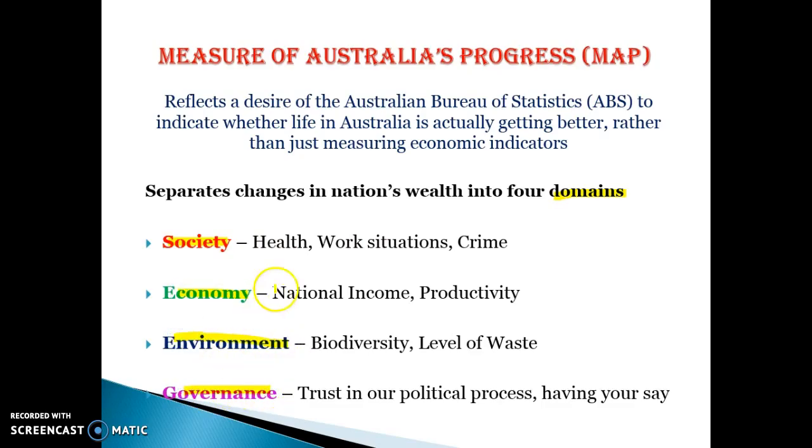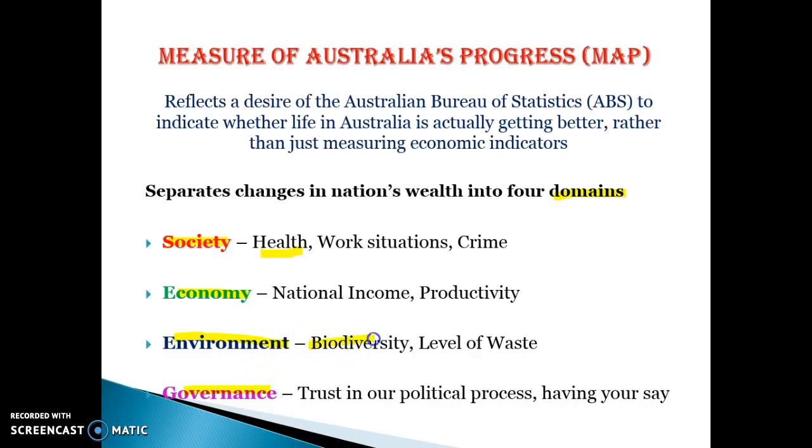So it kind of makes sense what's being included in some of them, but society looks at things like whether we're becoming more healthy, and the main way they would do that is based on life expectancy, looking at the level of stress in society, looking at the level of crime. Then we've got economy, which looks at things like national income and productivity. That's again where they're going to calculate consumption spending and GDP and all these kinds of things.